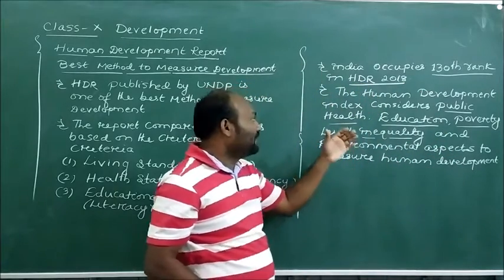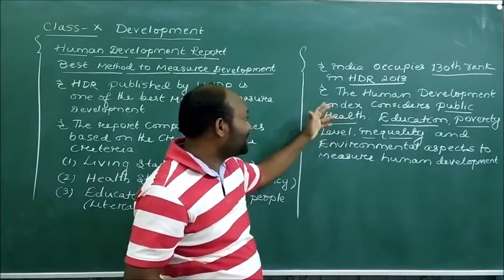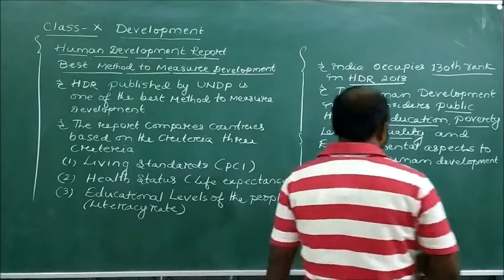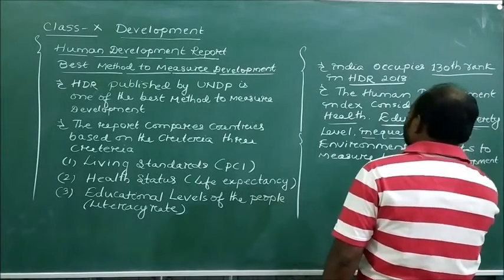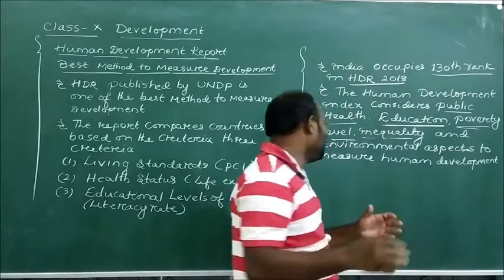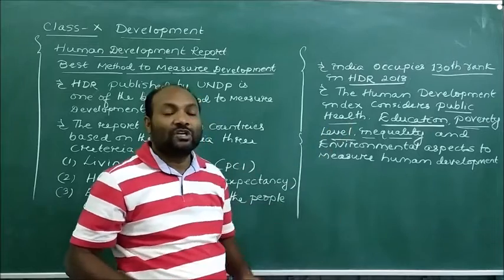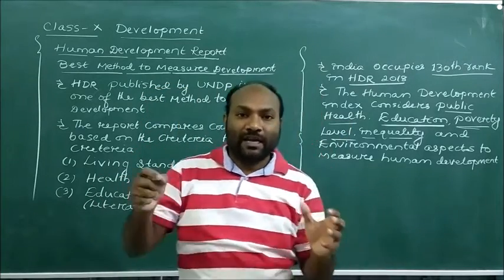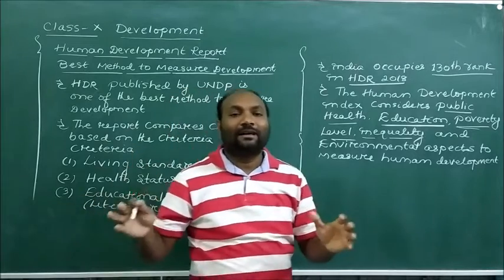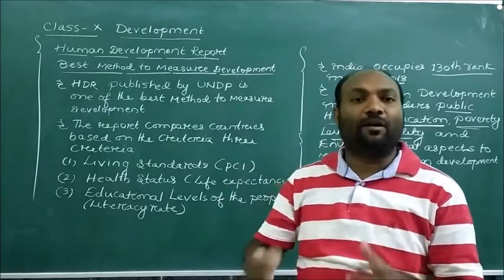And the human development report considers the public health facilities, the literacy rate or education, the poverty level, the inequality, and at the same time the environmental aspects to develop the human in the society. These are the best methods to measure the development of the nations.